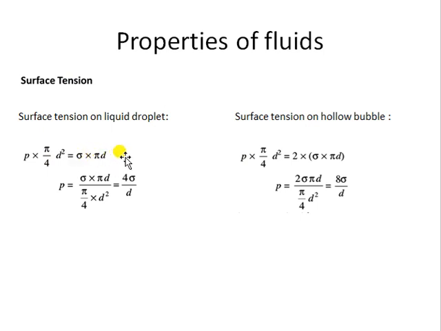The length of a sphere will be its circumference. Fine. So sigma into circumference, surface tension into circumference, also becomes Newton. So both quantities here are in terms of Newton.